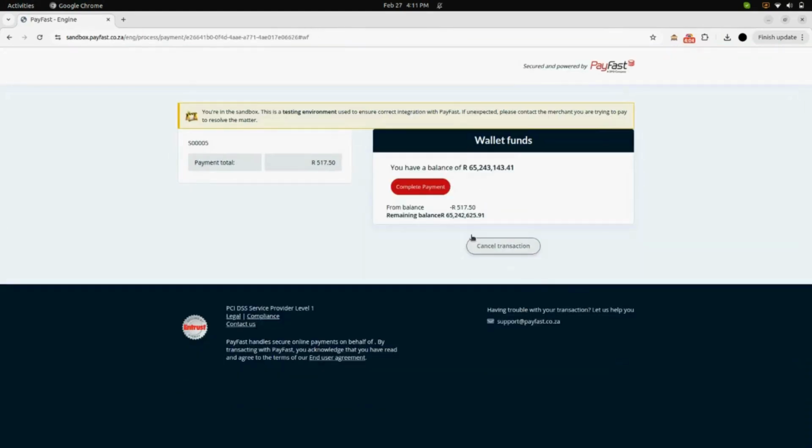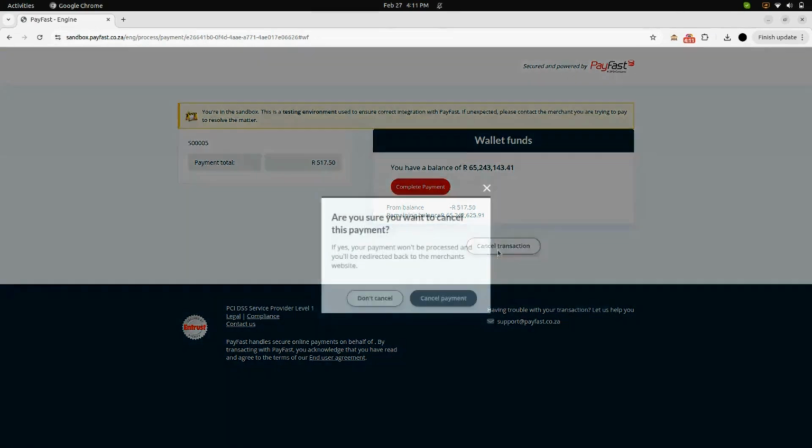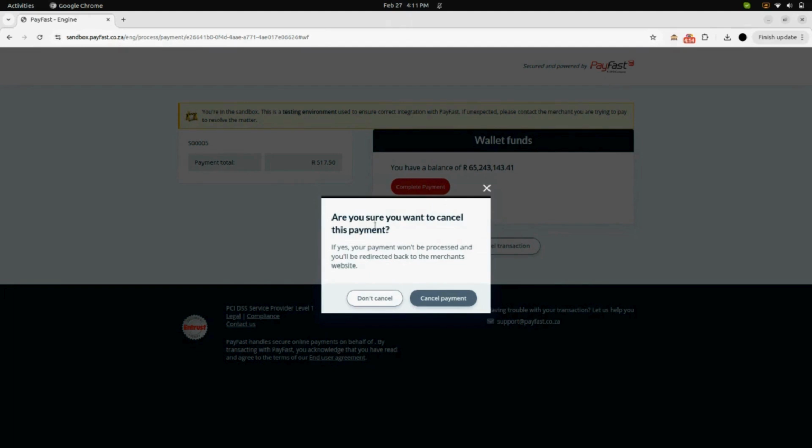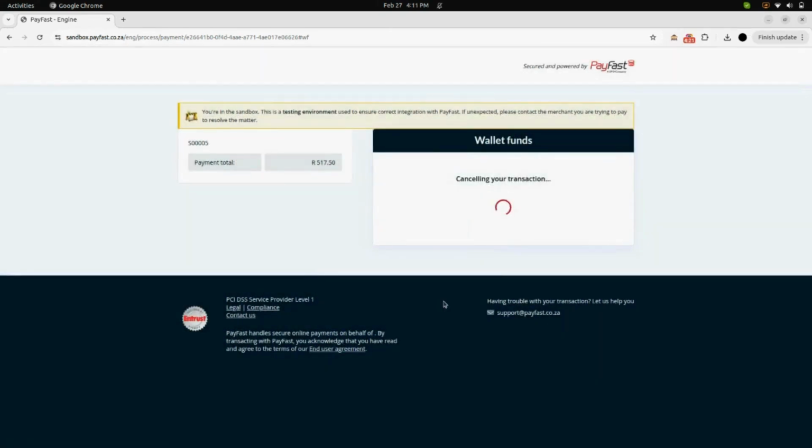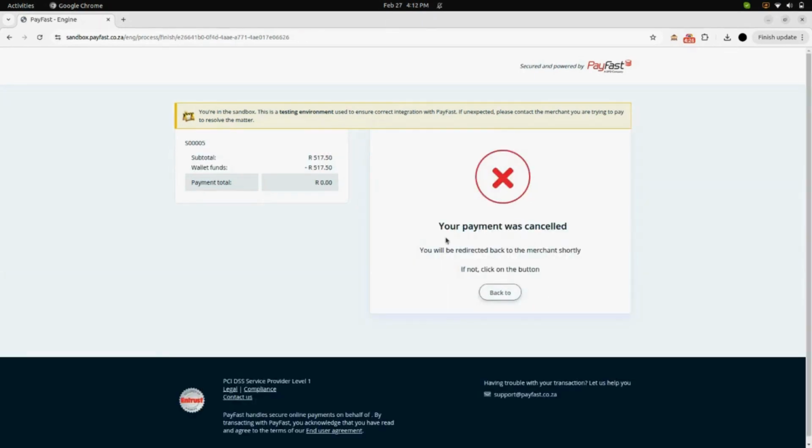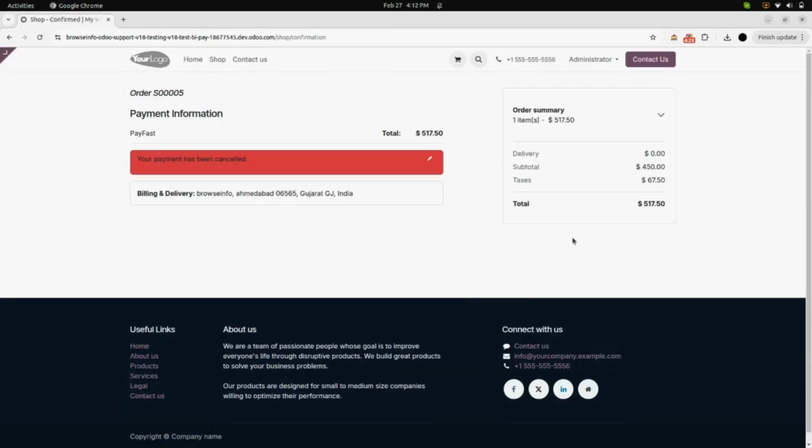Here we can see that we have been redirected to complete our payment, but this time I'm going to select cancel transaction. After clicking on cancel transaction, you can see a message will pop up saying are you sure you want to cancel this payment, and if you are sure, click on cancel payment. Here we can see that our payment is cancelled, and also we got a message in red color saying your payment has been cancelled and also the order number of the cancelled payment.